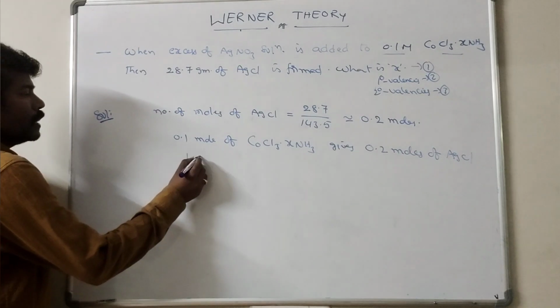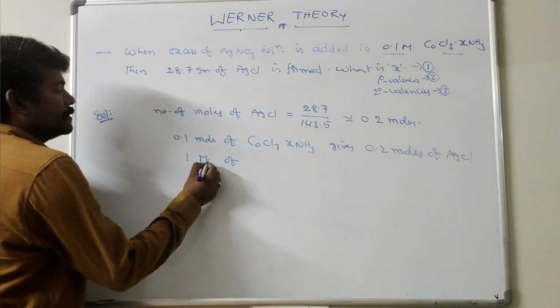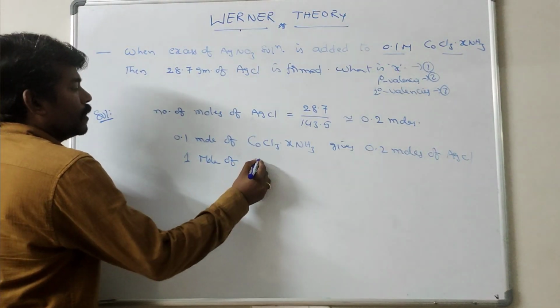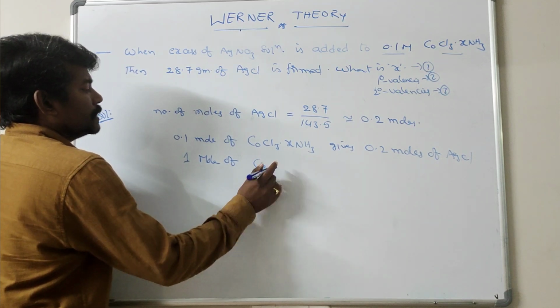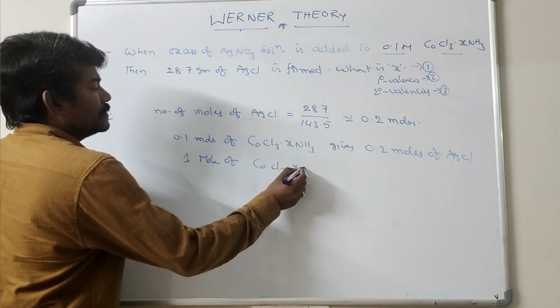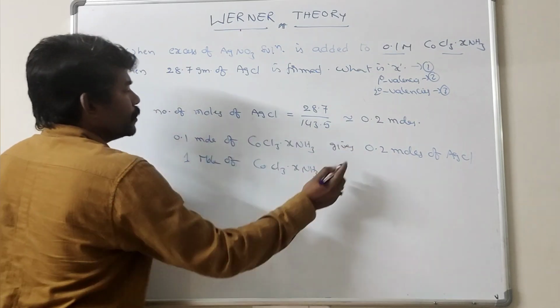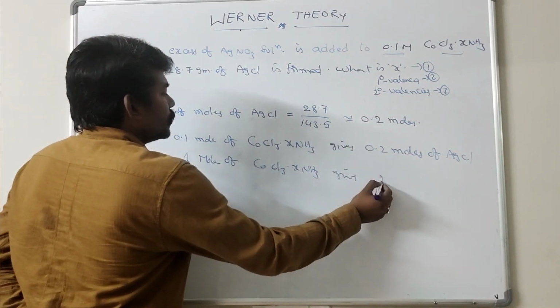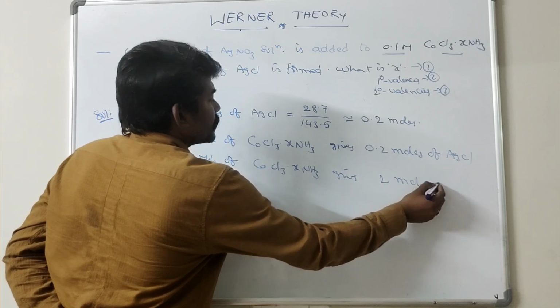What about 1 mole of CoCl3·xNH3? 1 mole gives 2 moles of AgCl.